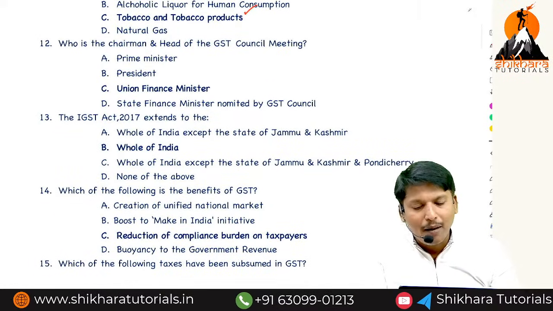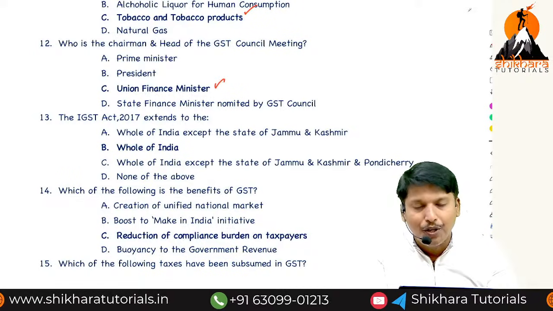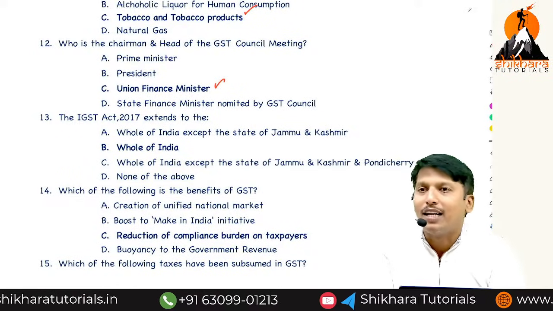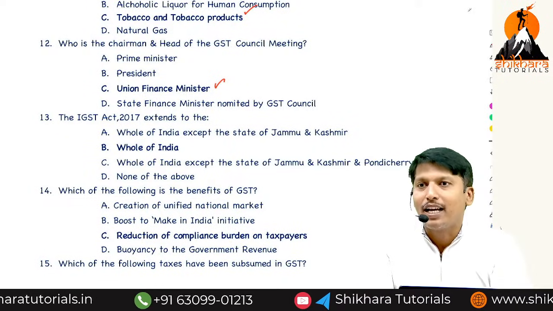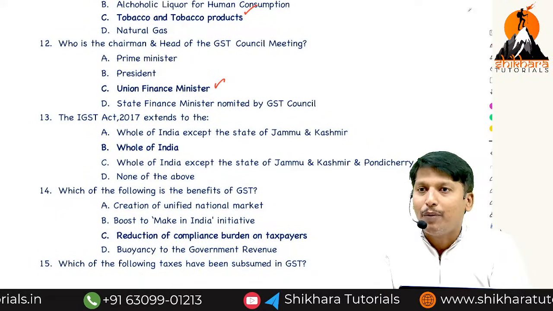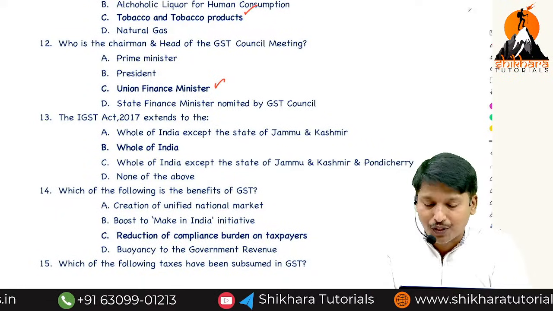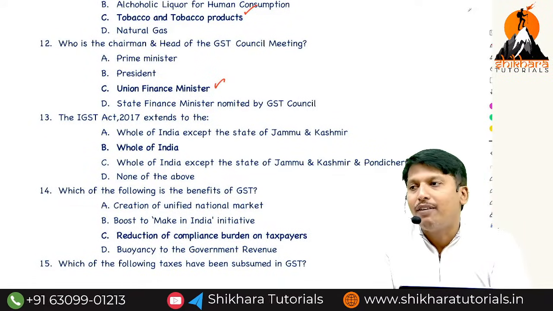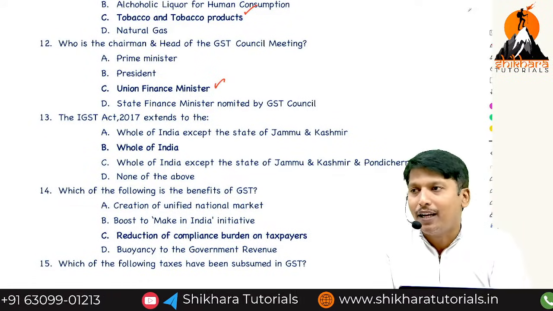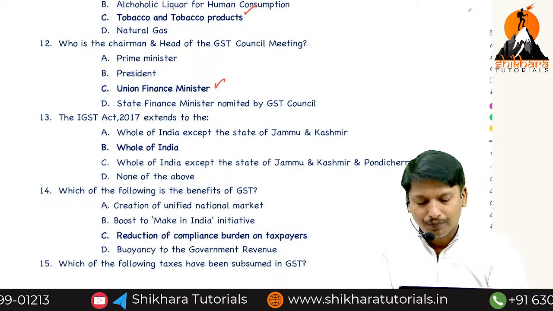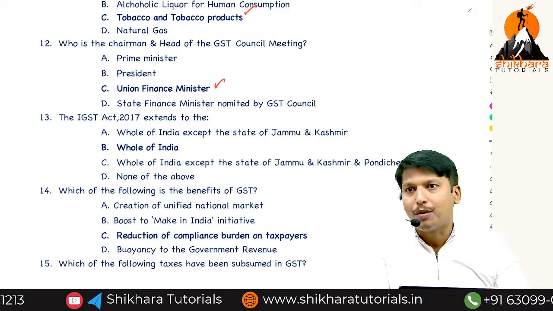Who is the chairman and head of the GST Council meeting? The Union Finance Minister. Don't write Central Finance Minister. As I said, why a union? It is a collection of only British Raj given independence, only British India ruling states, plus some states which merged with India with the help of Sardar Vallabhbhai Patel. That is the reason Vallabhbhai Patel is called the Statue of Unity. Union Finance Ministry is the more correct word.